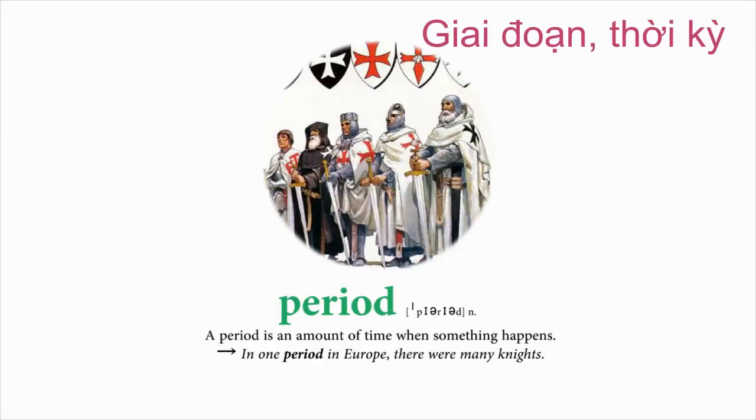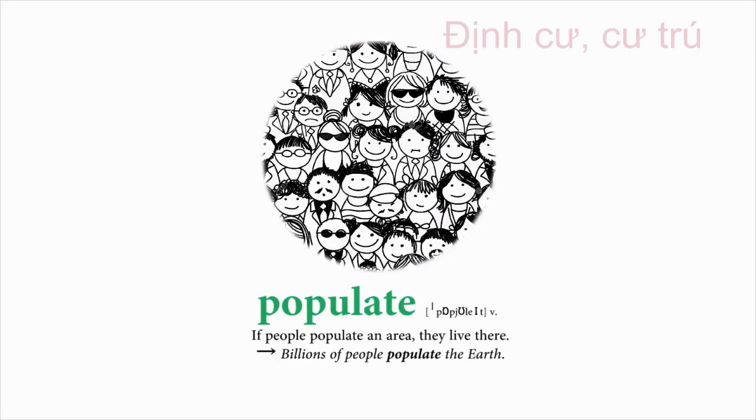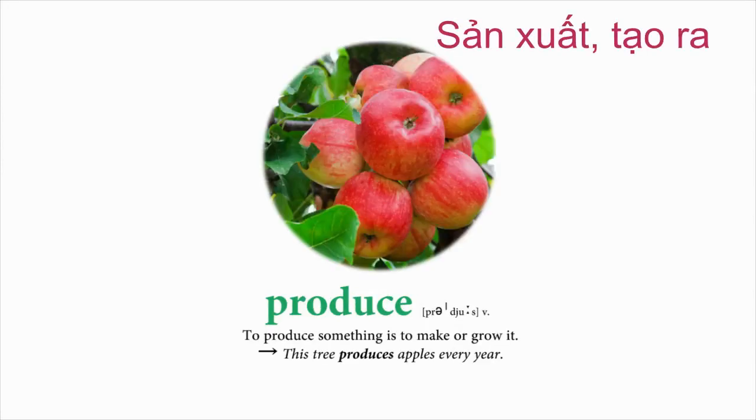Period. A period is an amount of time when something happens. In one period in Europe, there were many nights. Populate. If people populate an area, they live there. Billions of people populate the earth. Produce. To produce something is to make or grow it. This tree produces apples every year.